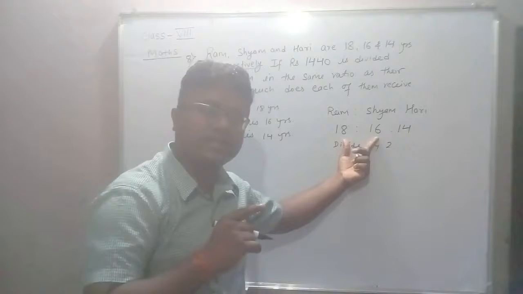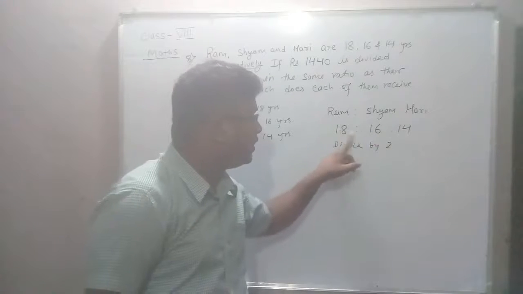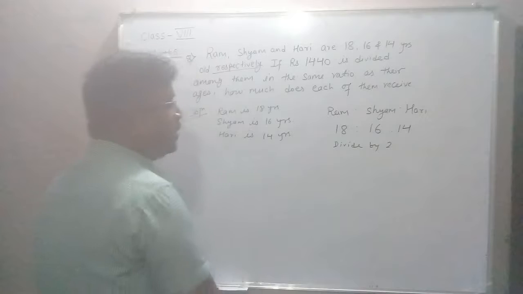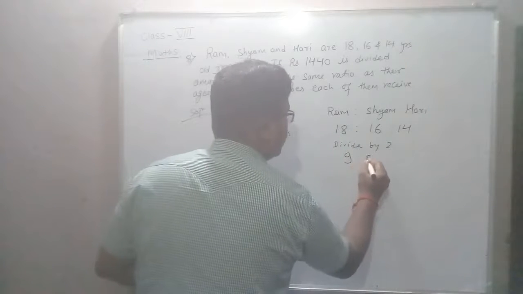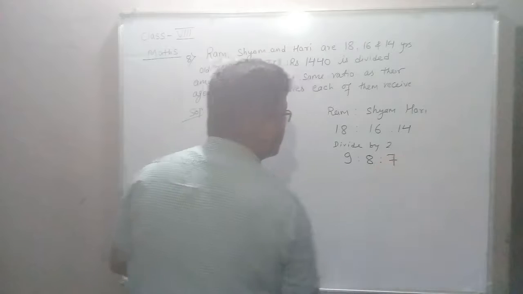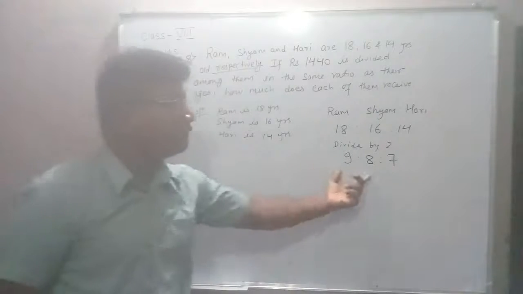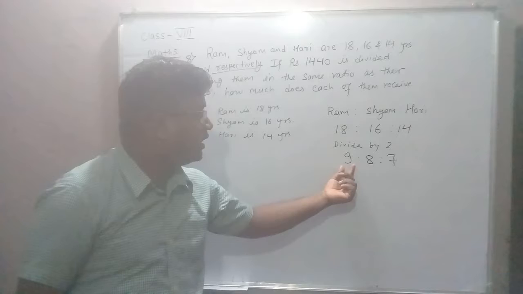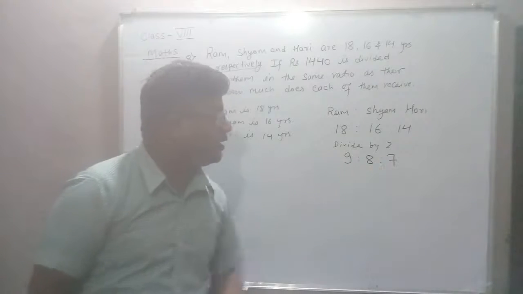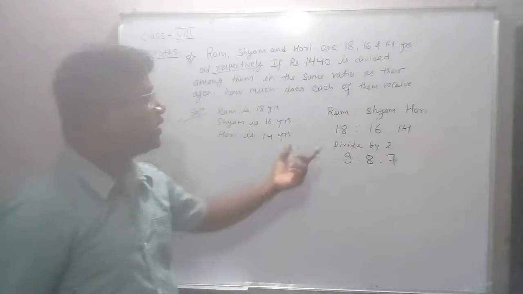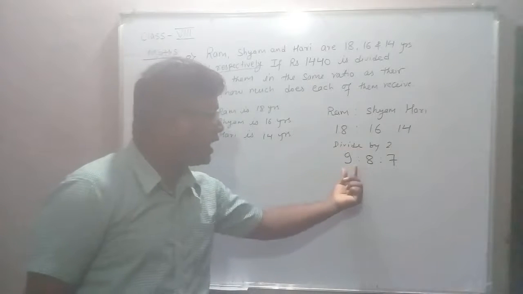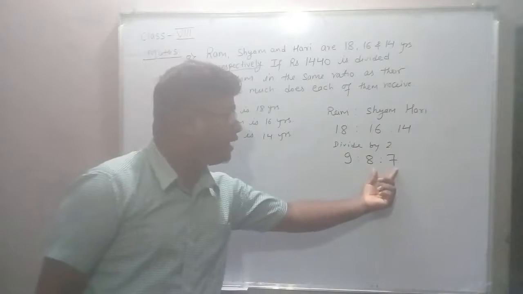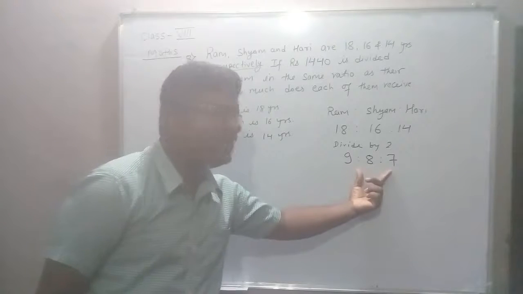You have to select a number that can cancel all three terms, so I have selected 2. 2 nines are 18, 2 eights are 16, 2 sevens are 14. Now it cannot be cancelled further, so the ratio is 9 is to 8 is to 7, according to their age.